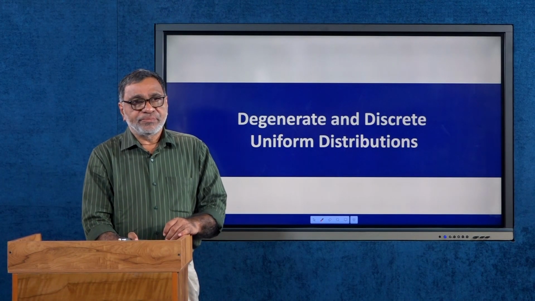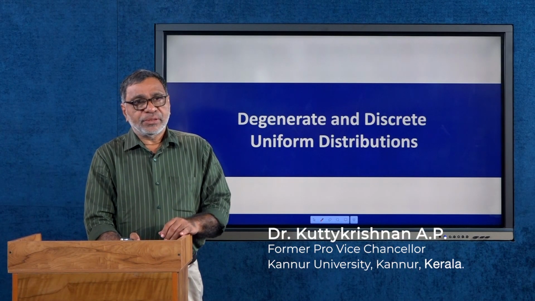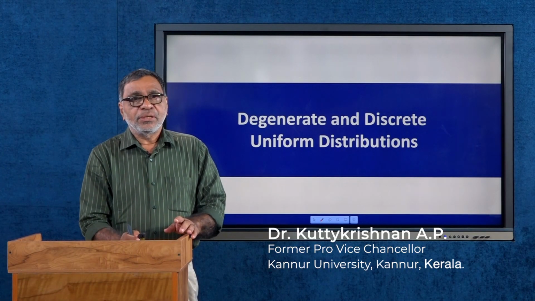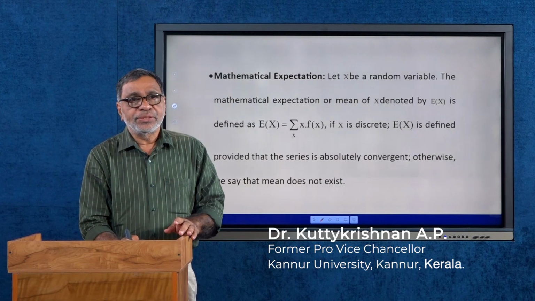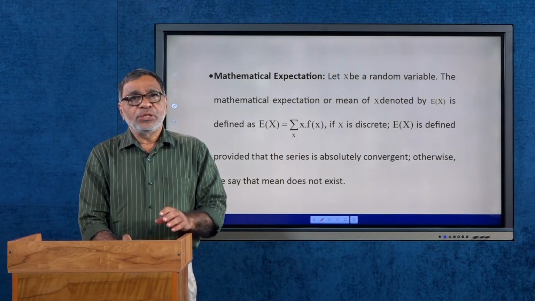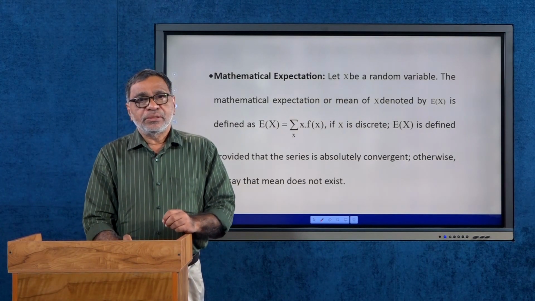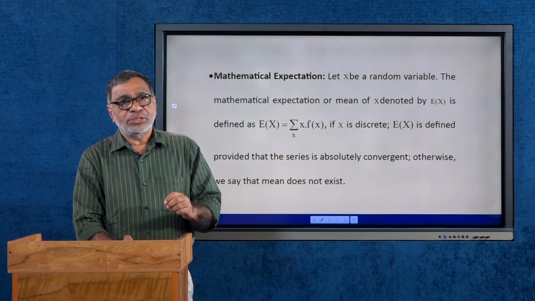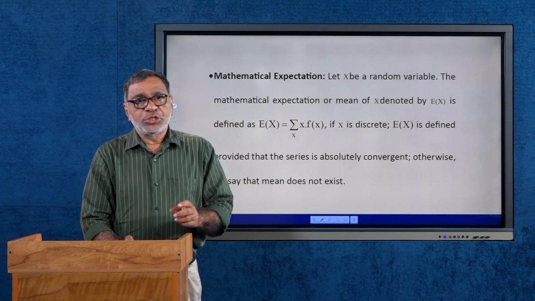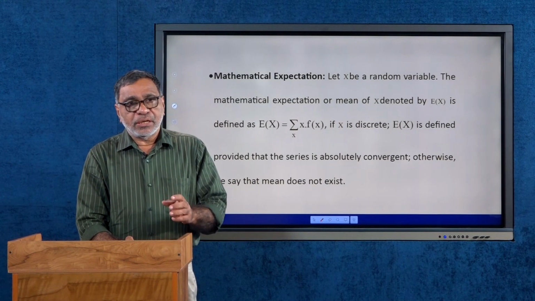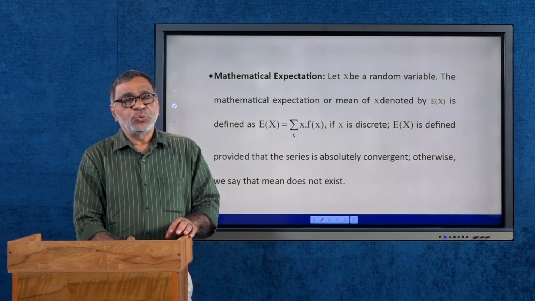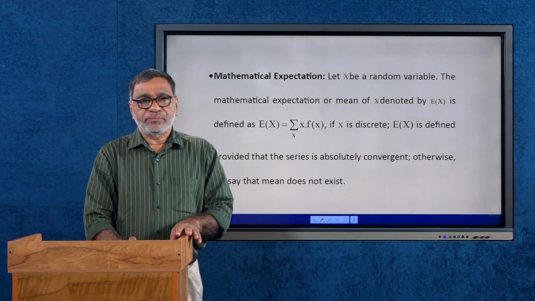Already we discussed random variables, probability distributions and probability density functions. And now we are going to introduce some important probability distributions, and in this module we are going to discuss degenerate distribution and discrete uniform distributions. Before introducing these two distributions, let me give some basic concepts with regard to mathematical expectations.